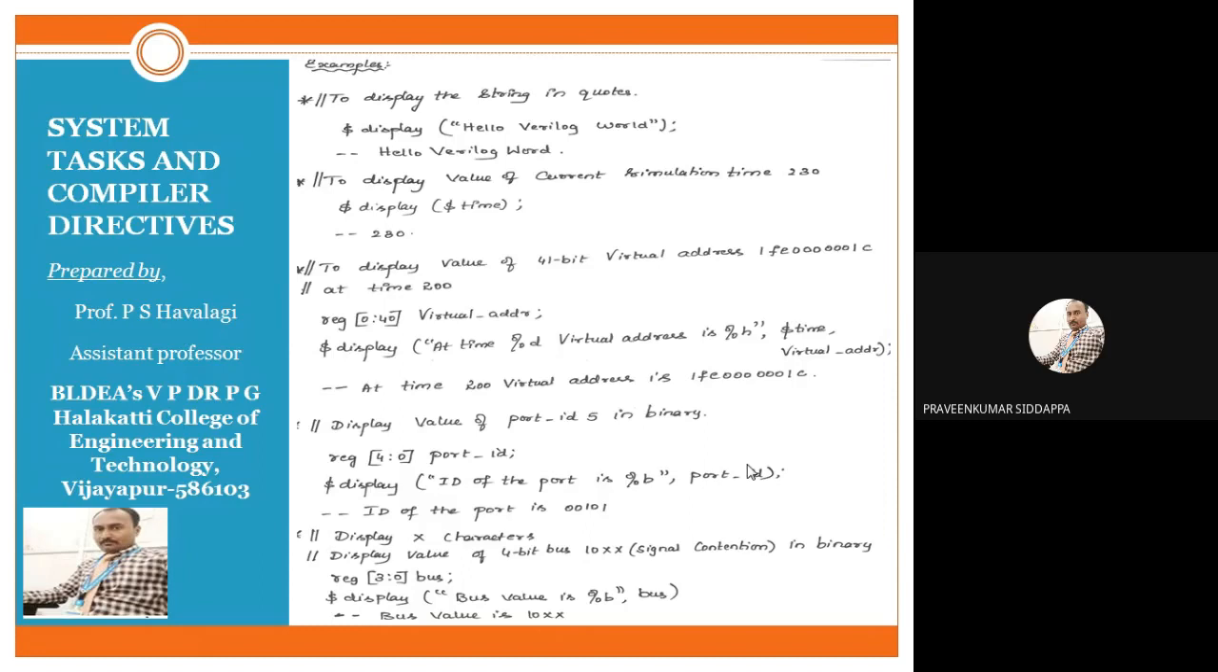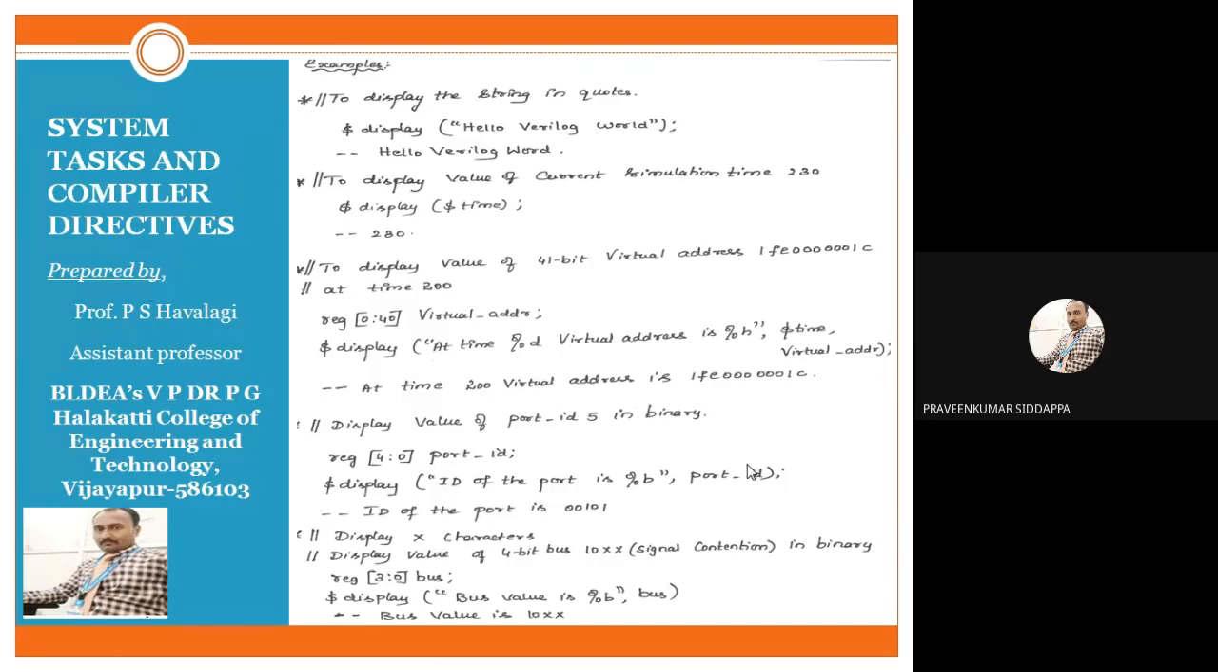Okay. So register 4 down to 0 port_id. That port_id should store a 5-bit value. After that I want to display that information. So for that reason, $display "id of a port is". That information only we are displaying. Okay, so id of a port is, that should be in terms of binary, so for that reason we should write %b.